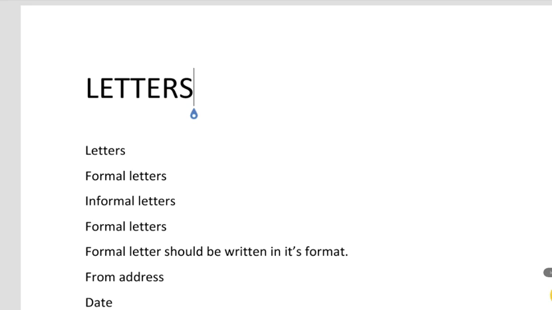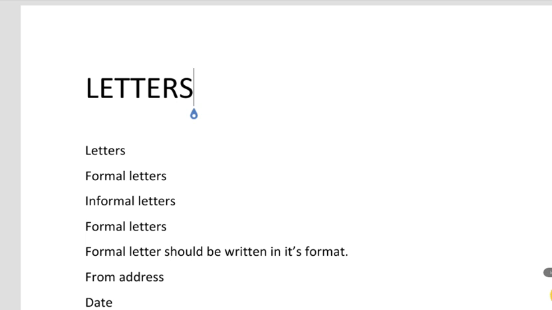Today's video is especially for letter writing. Letters are an important part of our official career. From an exam point of view also, we should know how to write letters. Letters are of two types, formal and informal. Formal for official purpose and informal for non-official purpose. Today, I am going to discuss especially formal letters.